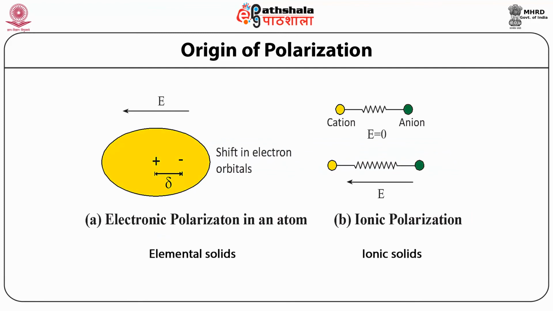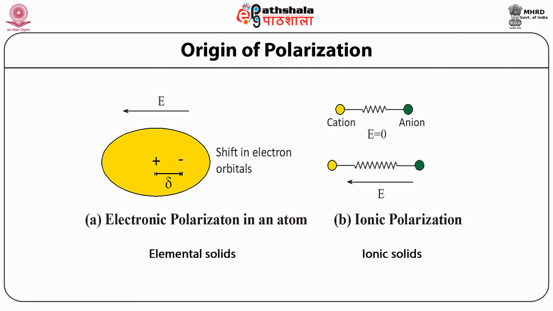Let us explain the electronic and ionic polarization. If we talk about electronic polarization, the figure on the left hand side shows the schematic of it. If a molecule is kept in an applied electric field E, dipoles are formed, that is, the positive and negative charge separated by a distance of delta. So there is a shift in electron orbitals resulting in electronic polarization.